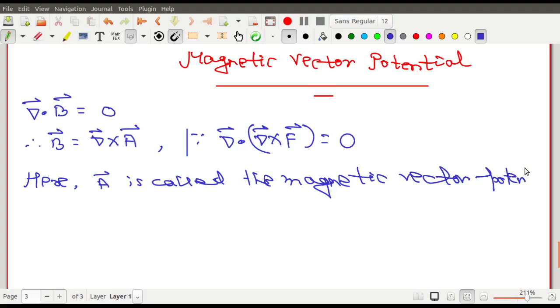Right? So এইটাকে আমরা magnetic vector potential বলে থাকি. We call it the magnetic vector potential. So we understand the concept of this, that what do we mean by magnetic vector potential. তাহলে কাকে বলে magnetic vector potential. Now the next task is that you have to find an expression for this vector potential.